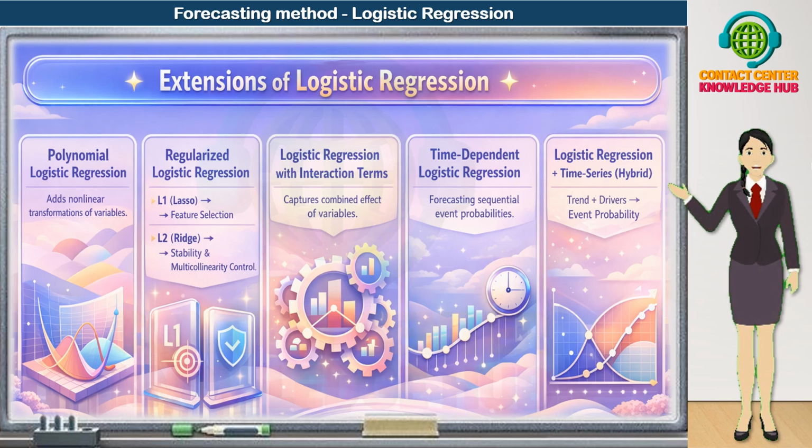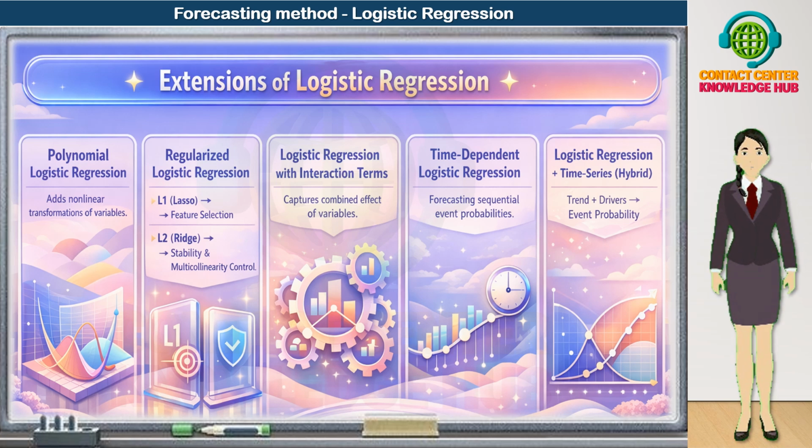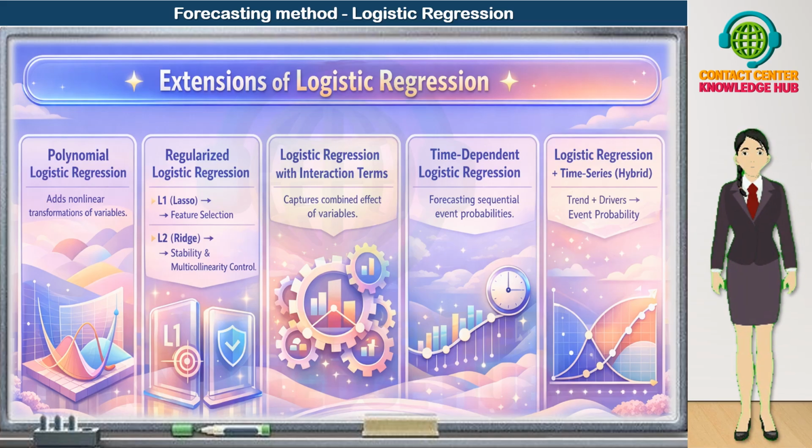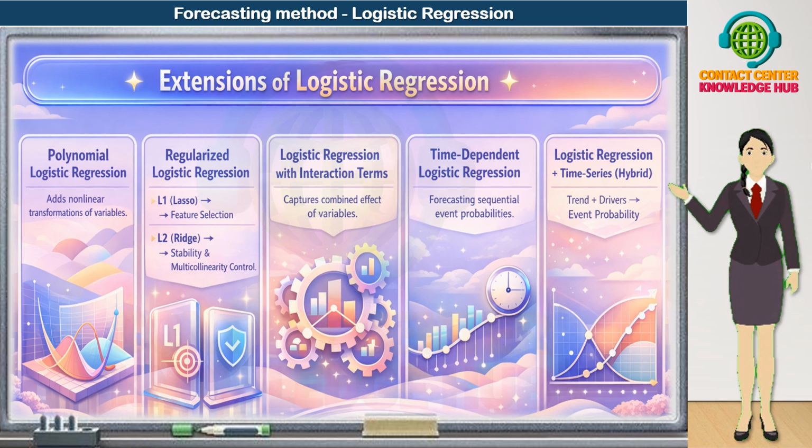Second, regularized logistic regression. When we have many predictors or multicollinearity, we use regularization to stabilize the model. L1 regularization, or lasso, pushes some coefficients all the way down to zero. This effectively performs feature selection, keeping only the most important predictors. L2 regularization, or ridge, shrinks coefficients but doesn't force them to zero. It improves stability and helps control multicollinearity. Regularized logistic regression is very useful in high-dimensional, noisy datasets.